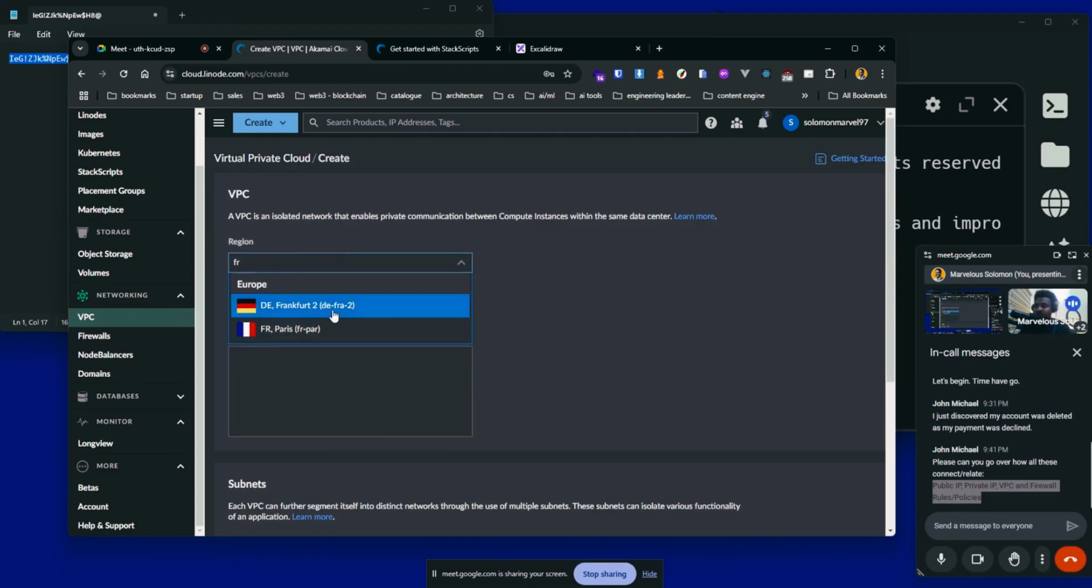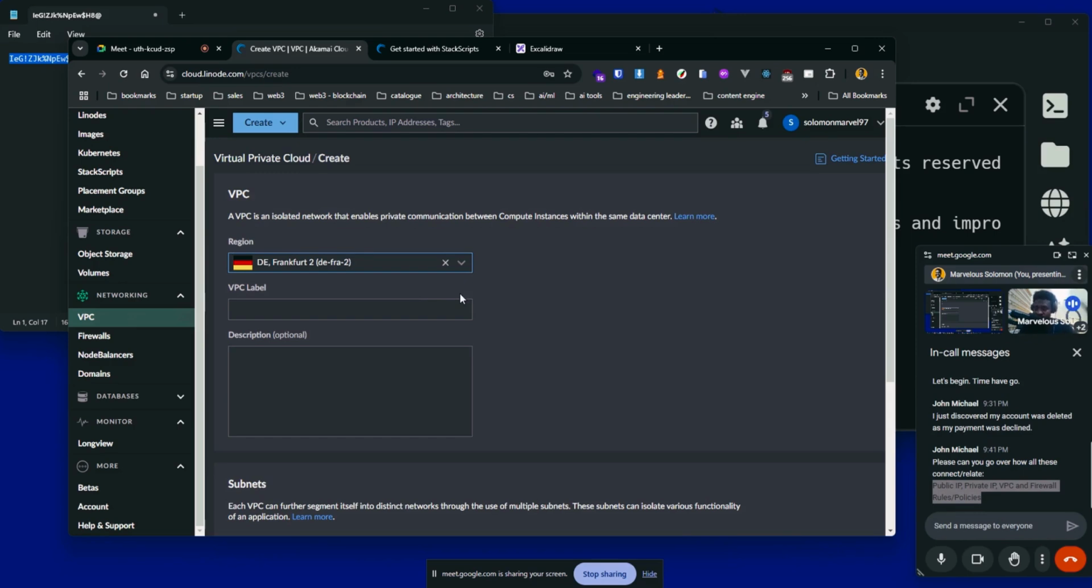And I love going with Frankfurt. I think I'm just used to going with Frankfurt. I've been using Frankfurt. I think that was the first one when I started using the cloud. They did not have Frankfurt for a long period of time, so I kept using EU Central.